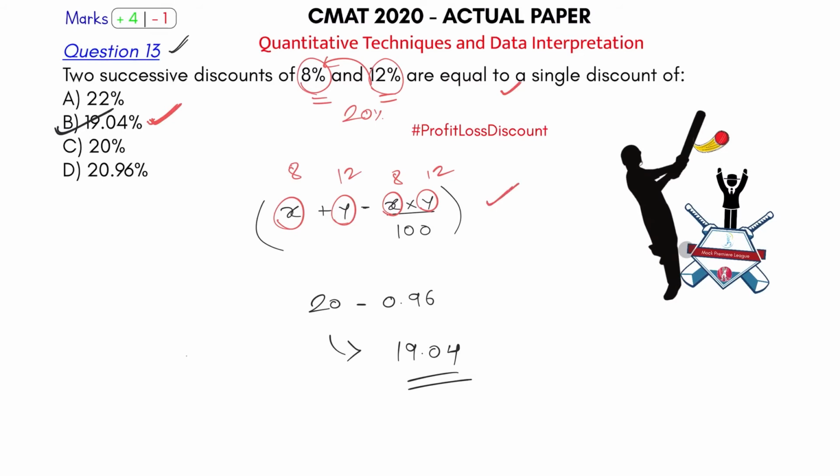Okay, so this was clearly a full toss which should go out for a 6. If you cannot hit this for a 6, which means there is some problem with your concept. So get your concepts clear with respect to profit, loss and discounts. Watch the basic class. This will surely be a 6er for you.